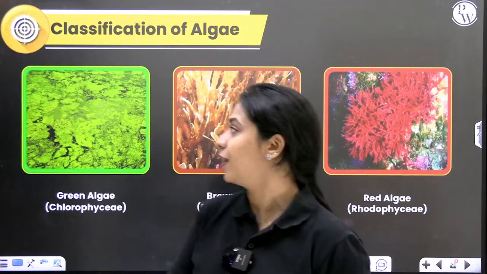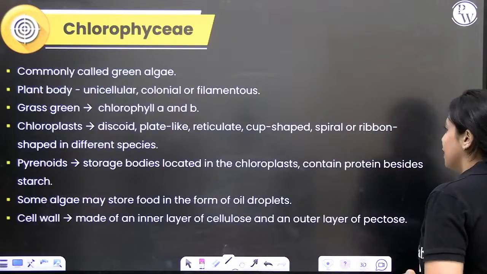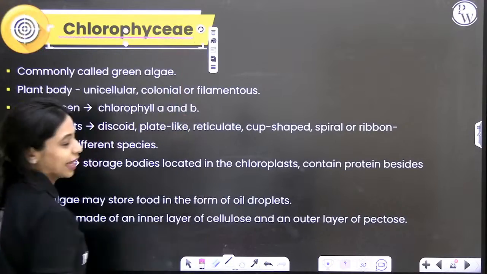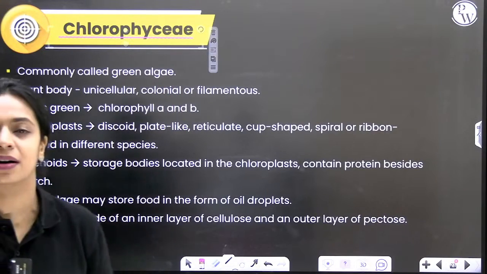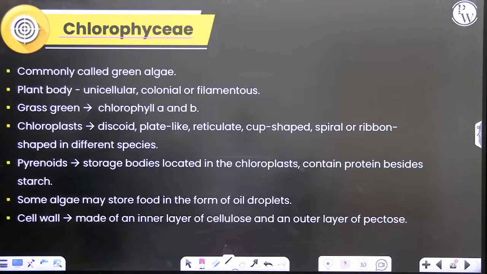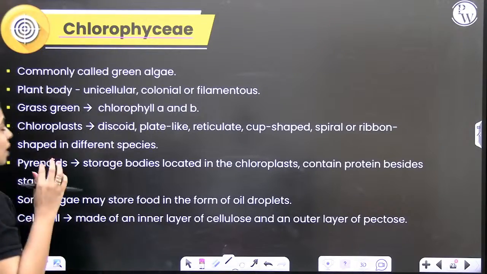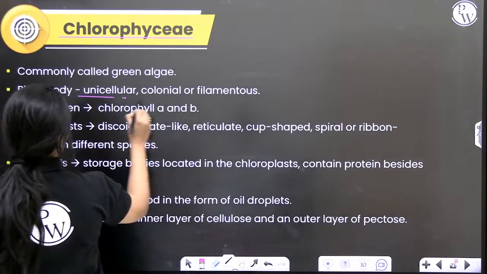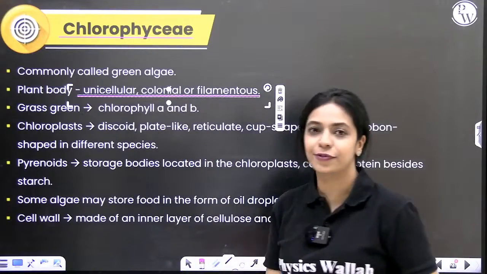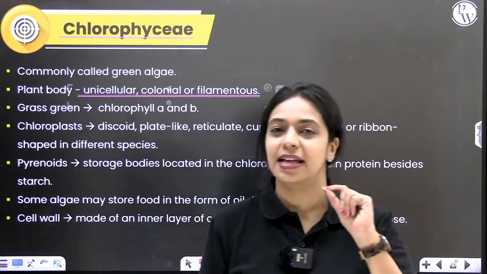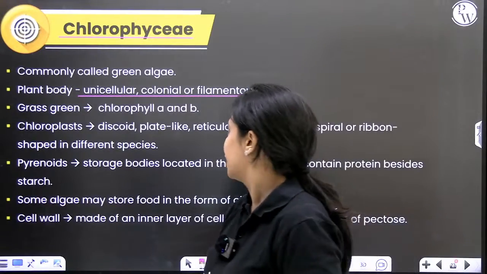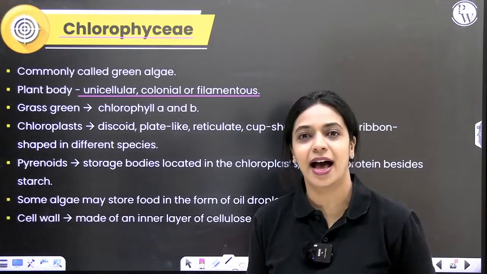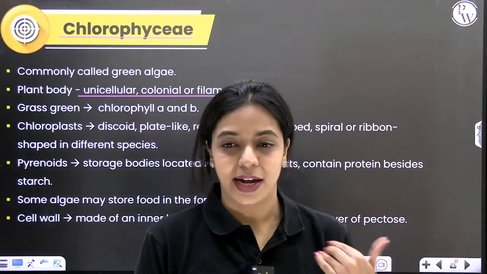Right now, we will start off with green algae. Green algae is also called Chlorophyceae. Chlorophyceae is more a technical term. In common language, we call it green algae. Over here, the plant body could either be unicellular, colonial, or filamentous. It could be a single cell, as in the case of Chlamydomonas. It could be colonial, as in the case of Volvox. It could be filamentous, as in Spirogyra and Ulothrix.